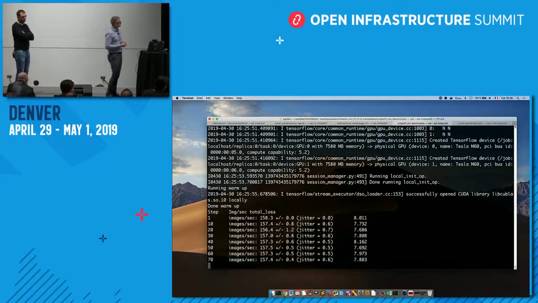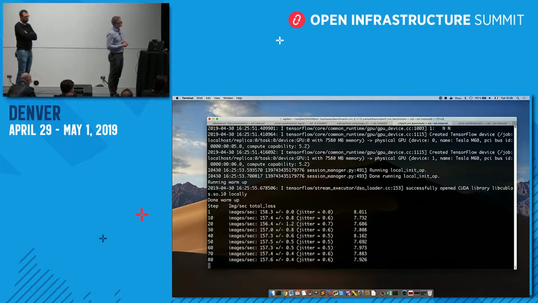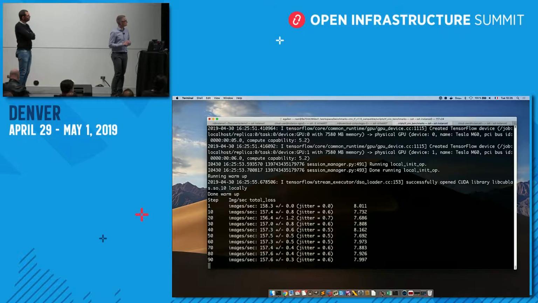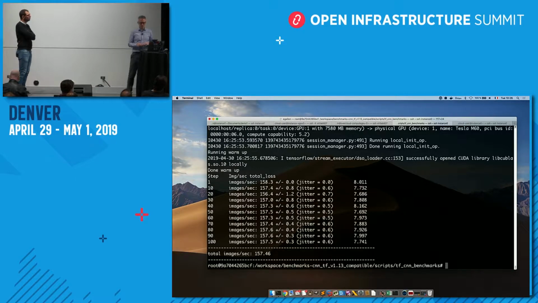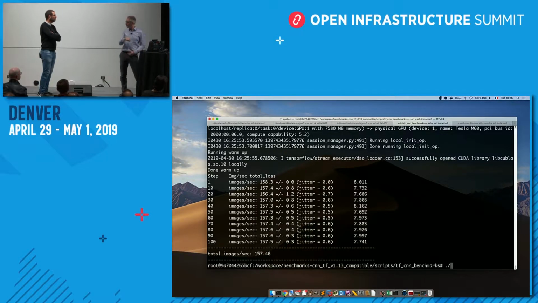So here I'm running full training, and I can get with AlexNet 158 images per second. So we can try the same with CPU. We'll have to speak a lot because I think it takes a while. Yeah, or maybe you can take Q&A after the meeting while it's computing. Oh, yeah, we can do it. You will actually see there is a huge difference between a CPU and a GPU for training.